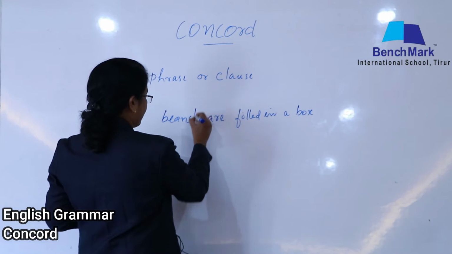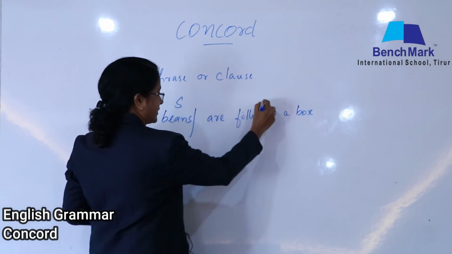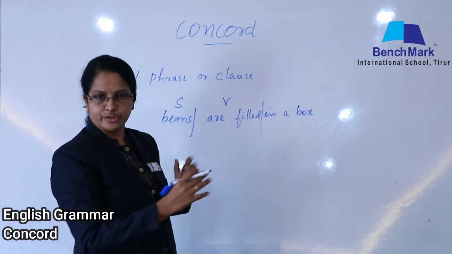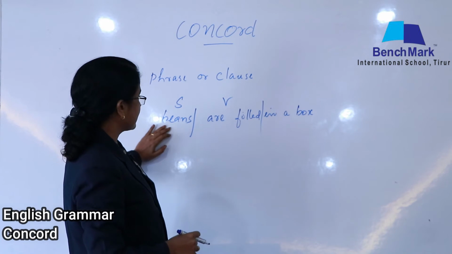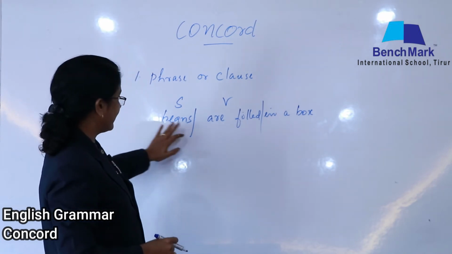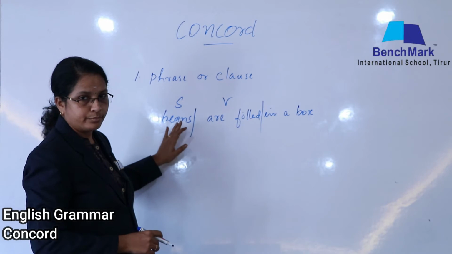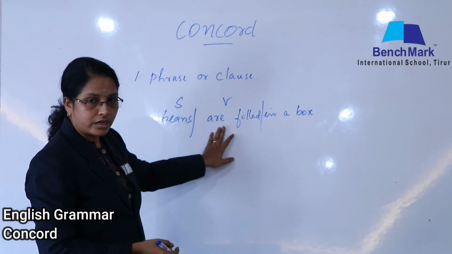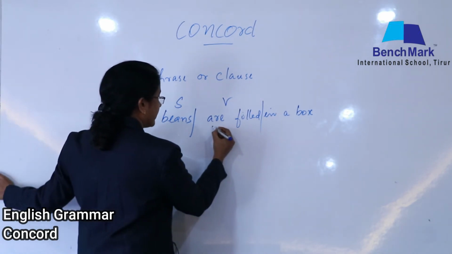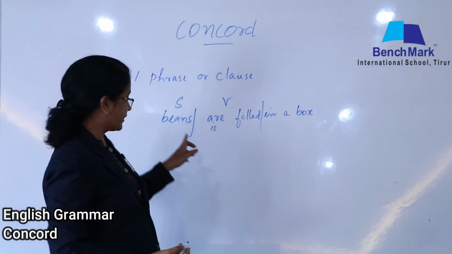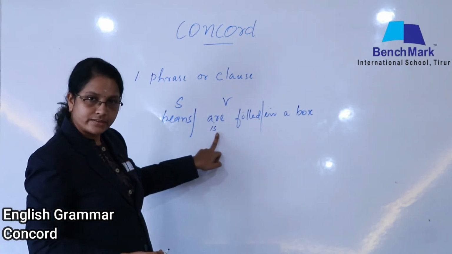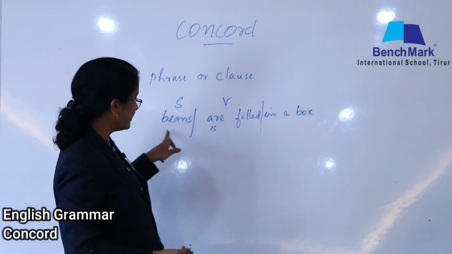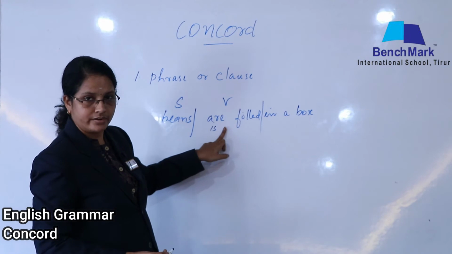So the subject is beans. Are filled is the verb and in a box is the object. So beans is the subject. Check whether it is singular or plural. Bean, not beans, I told. So more than one it is. That is why we used the are here. Otherwise, if it is bean, we would be using is. Listen, if it was bean, we would be using is only. It is beans. That's why we used are here.